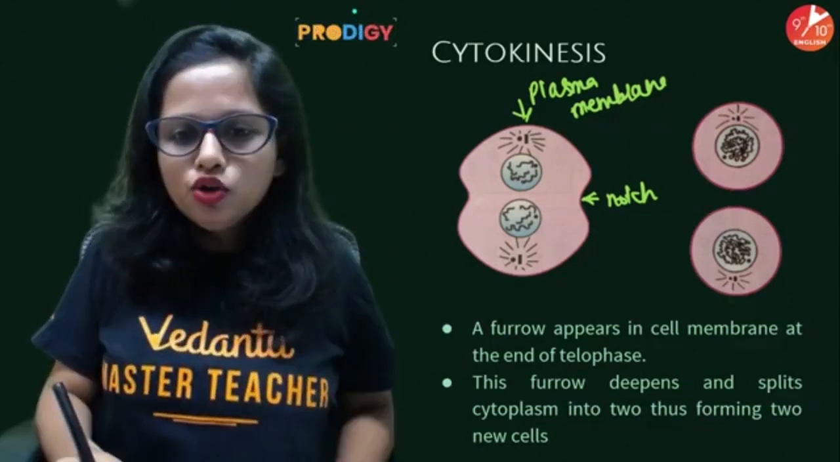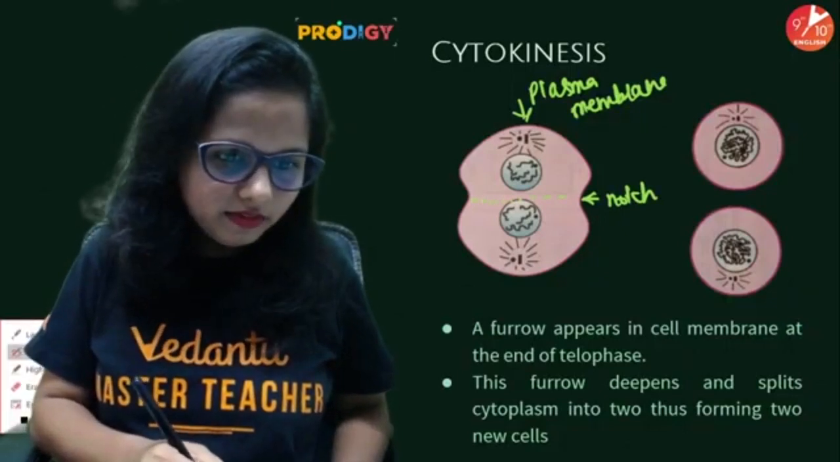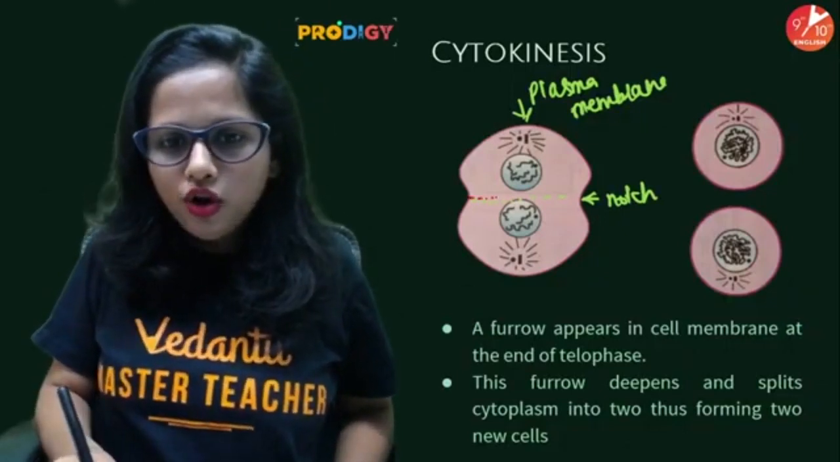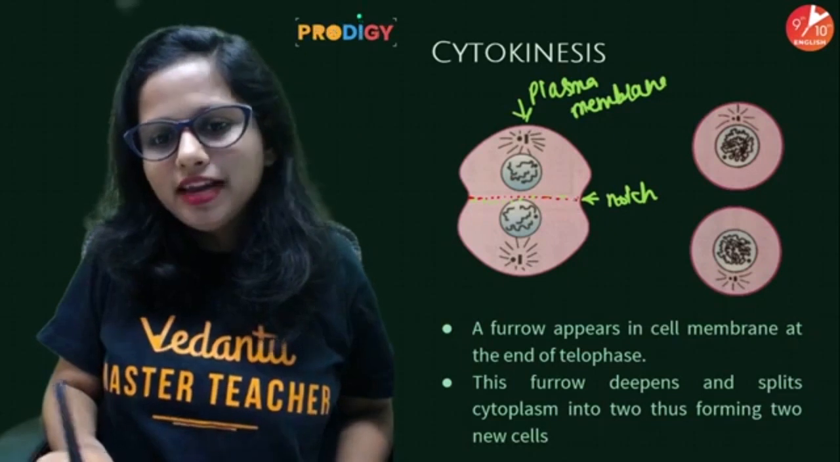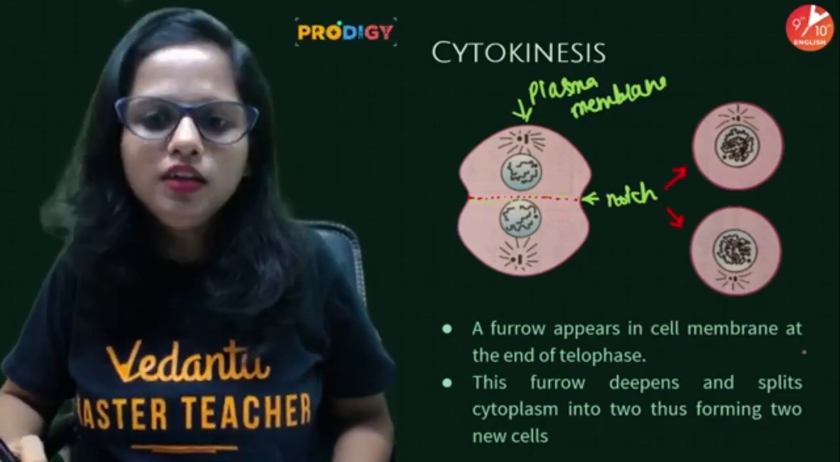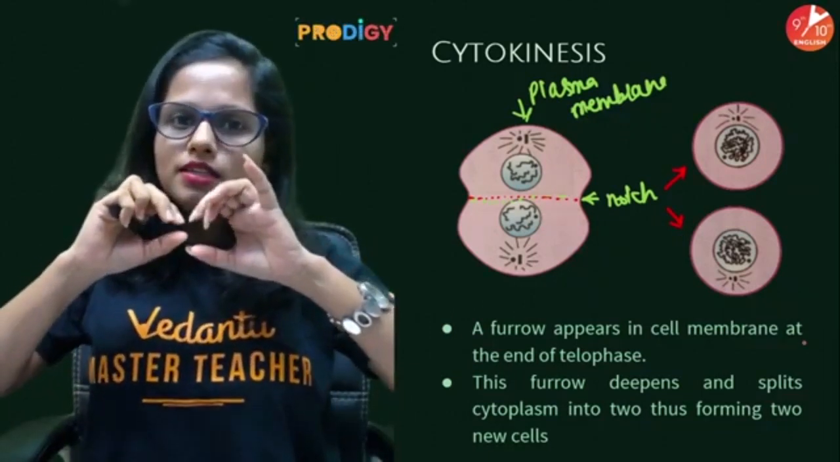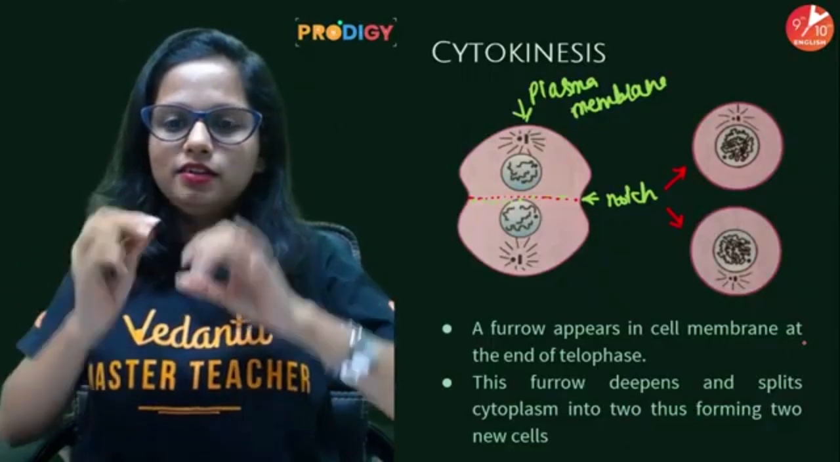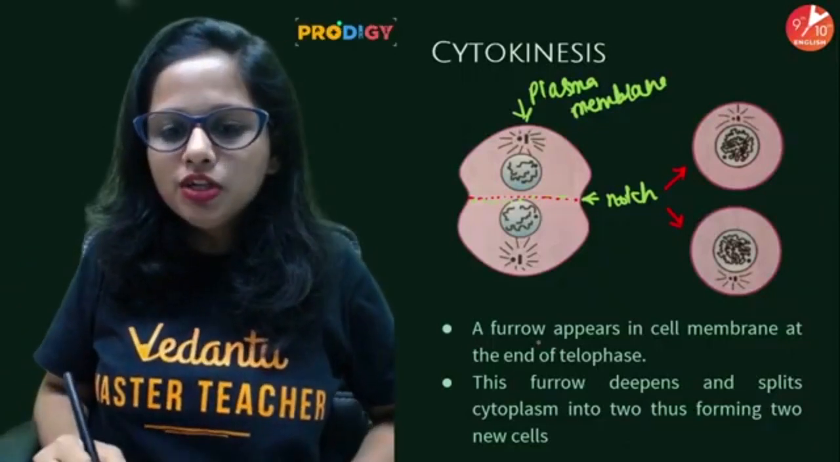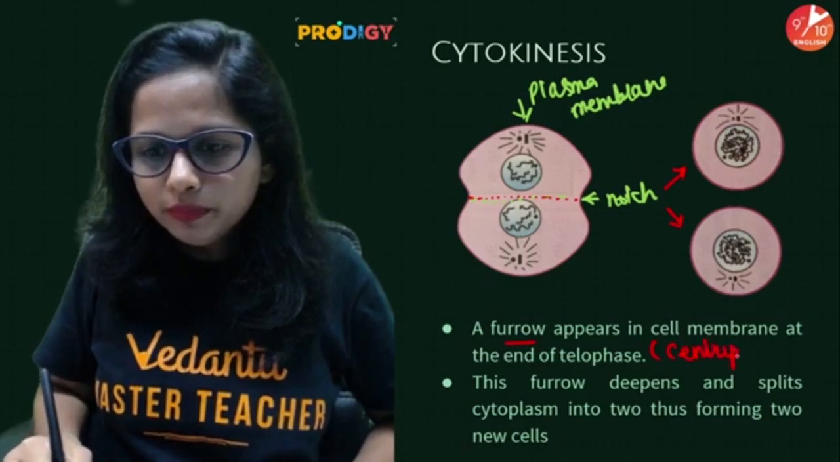See, the notch or the furrow deepens gradually, and therefore two daughter cells are formed. Now people, if you see the furrow formation, it is moving towards the center, so notch formation or furrow formation is centripetal.